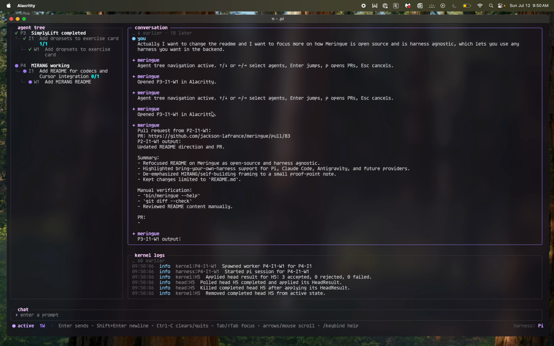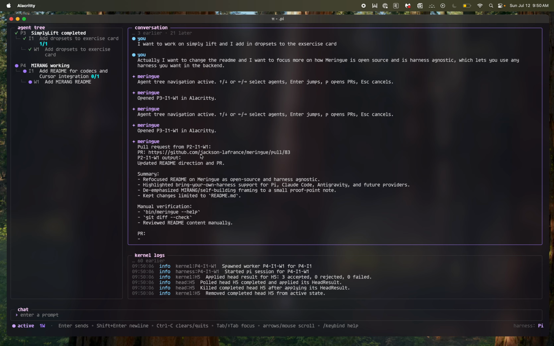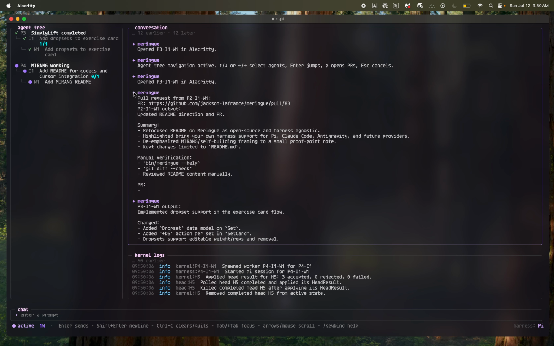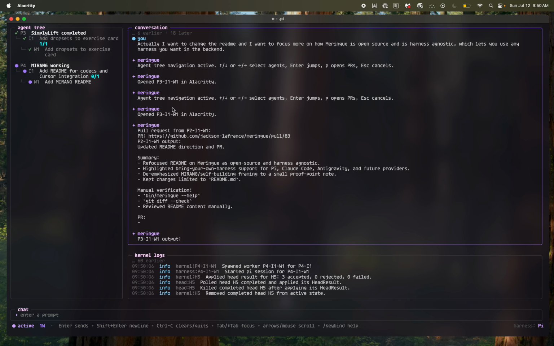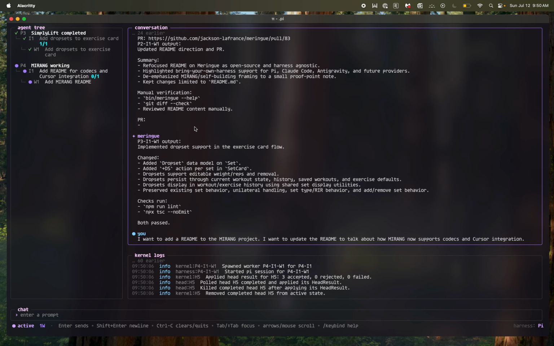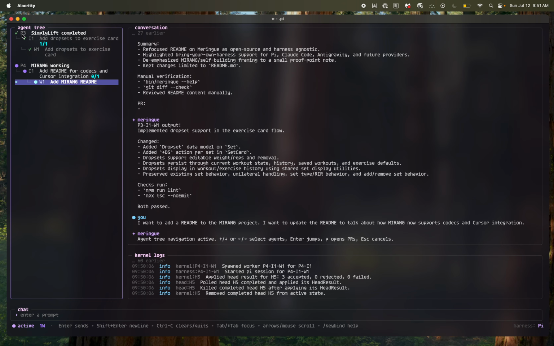Meanwhile, there's this conversation section, which, as you can see, shows some issues I was working on before, because I actually used Meringue to build Meringue itself once it was at a high enough level. This displays when pull requests are completed, when different things happen, or if an error comes up. And then the most important thing I find is on the left, this agent tree. This agent tree is our source of truth and our easy access to all of the issues we're working on, with little icons and almost like a file tree. We can see that, okay, in this SimplyLift repo, drop sets were added to the exercise card, and this was already completed. And at the same time, Meringue is being worked on for the README.